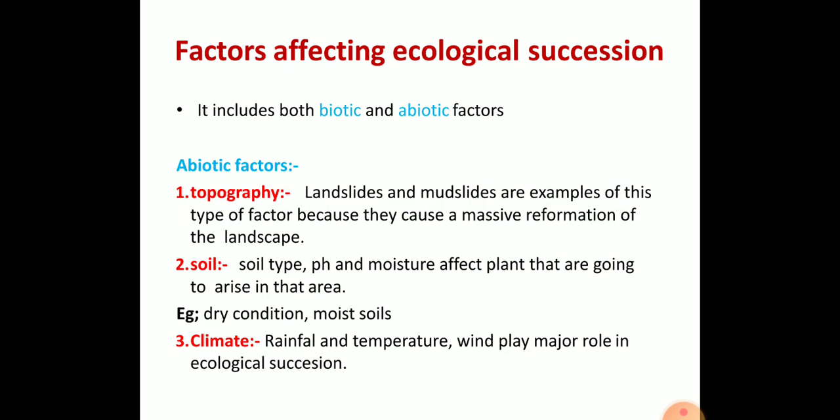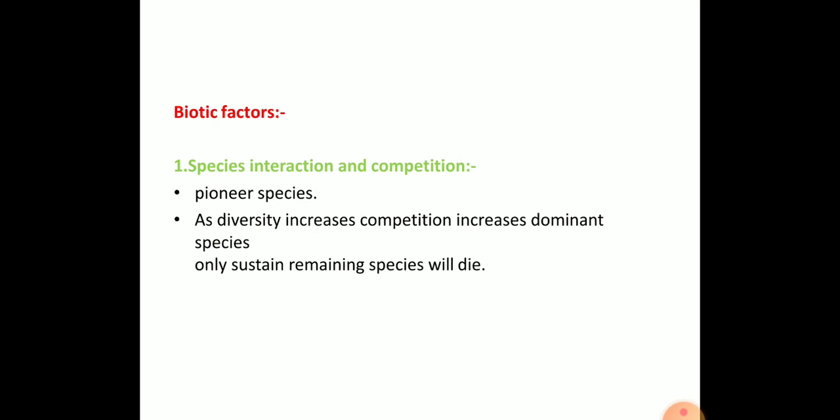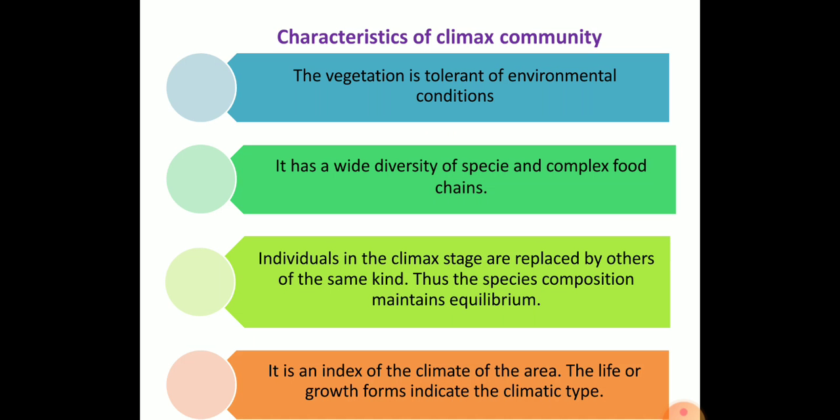Next, let's go into the factors that affect ecological succession. Mainly biotic and abiotic factors affect ecological succession. The abiotic factors may be topographic factors, soil, climatic and other factors. Soil is one of the very important factors in ecological succession, and also climatic factors like rainfall and temperature play a key role. The biotic factors like pioneer species and intermediate and other species, which interact with the environment, are another important factor.